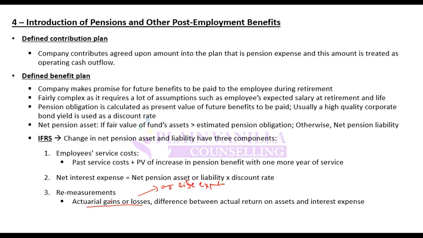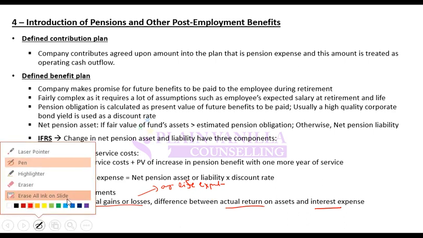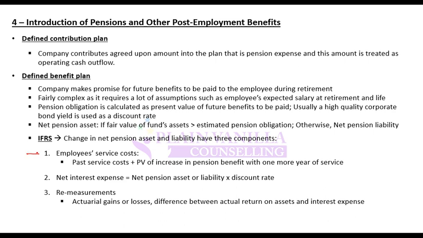That is a change in actuarial estimate, so that will lead to actuarial gains or losses. The difference between actual return and interest expense is also remeasurement. So these are broadly three components in IFRS. Remember the names, and remember what is included in these. If you are asked which of the following is a component, or which of the following is recorded in remeasurement or in net interest expense in IFRS, you should be able to answer that.